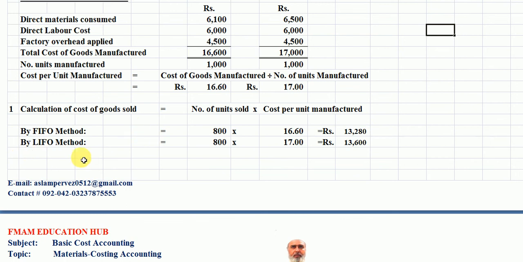Now, by the LIFO method, 800 units sold multiplied by the rate of 17 per unit. Then we have to multiply 800 with 17. Then the answer is 13,600 rupees here. Students, this is the cost of goods sold under the LIFO method.